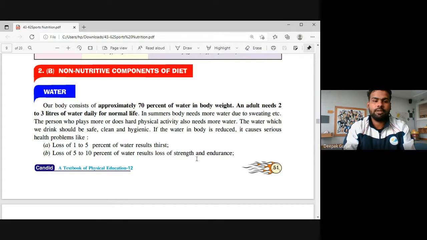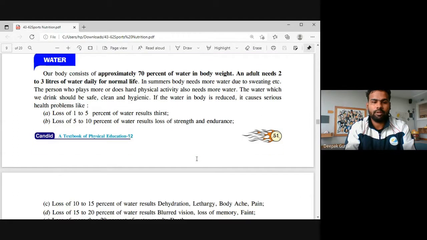So the very first thing is that loss of 1 to 5% of water results in thirst. When do you feel thirsty? When 1 to 5% of water is reduced in our body. And when we lose strength, when we lose endurance, when we are just tired, when we are having fatigue, what should we do? There is a loss of 5 to 10% of water. Whenever you feel that you do not have the strength to do a little work, or you don't have the endurance to do something, there is a loss of 5 to 10% of water from your body.